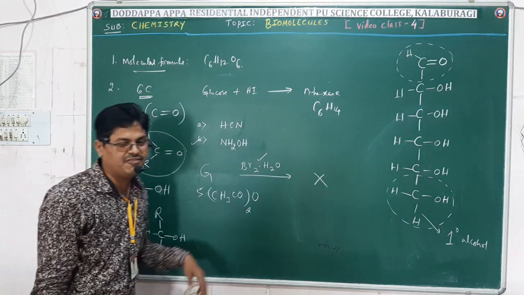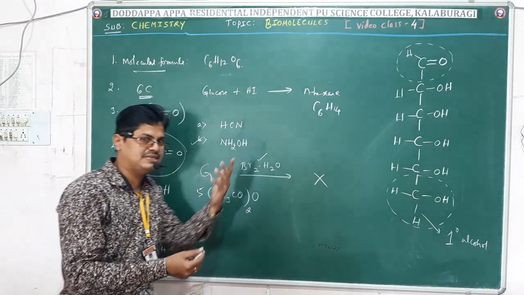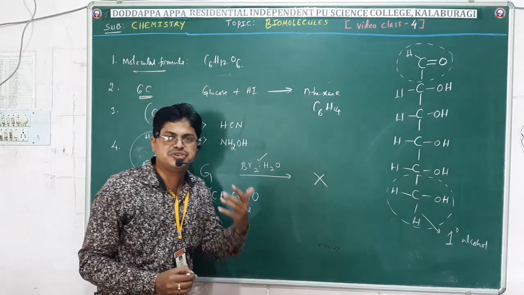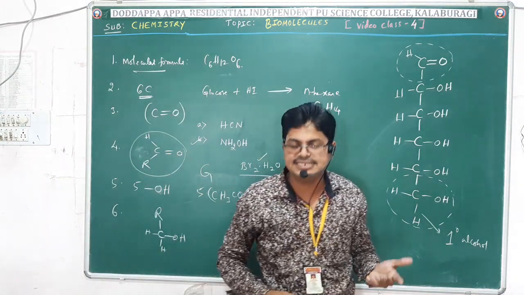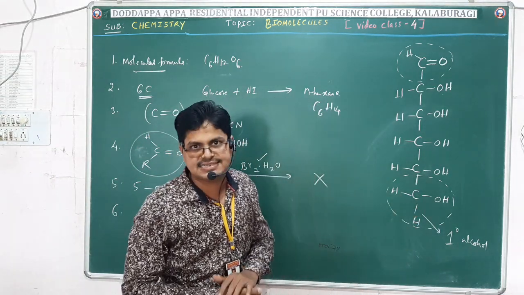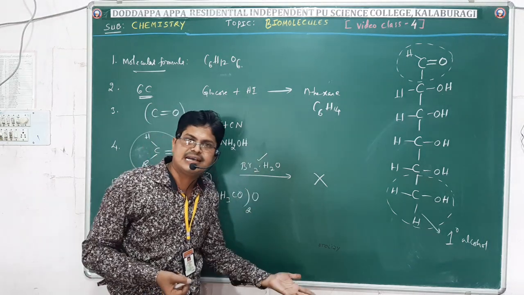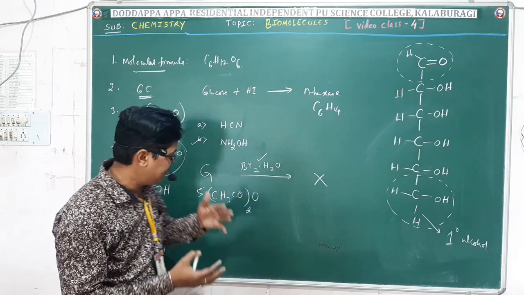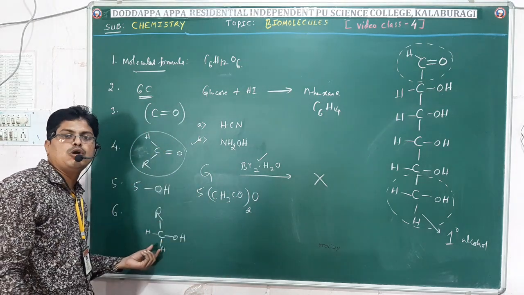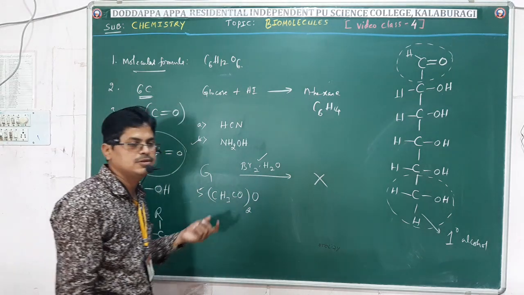Of course, for that also they have made a reaction. When glucose is treated with a strong oxidizing agent, it gives glucaric acid or saccharic acid. Formation of glucaric acid or saccharic acid indicates a presence of a primary alcoholic group in glucose.